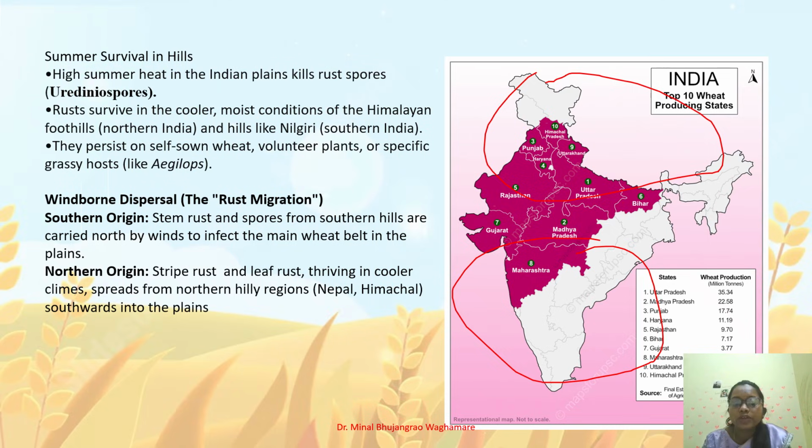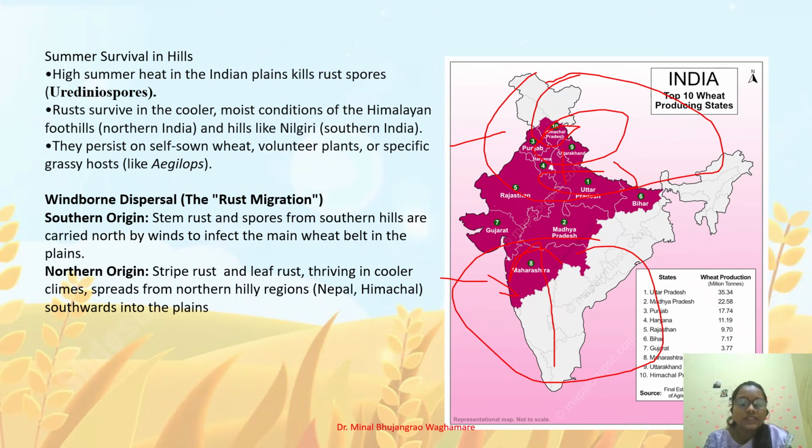The uredospores responsible for black stem rust travel from the Nilgiri hills to central India, and the uredospores responsible for stripe rust and leaf rust travel from Himachal, Nepal and the Tibetan region to Almora in Uttarakhand, the Tarai region of UP and some other northwest parts also. So stripe and leaf rust are more dominant in the northern area, and black stem rust is more dominant in south and central India.